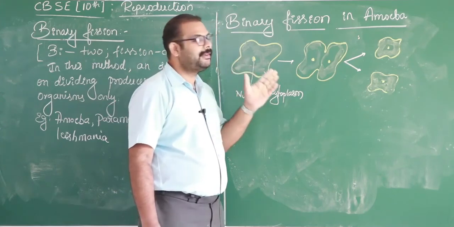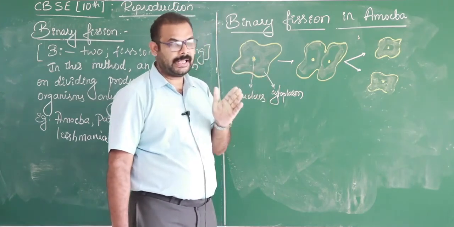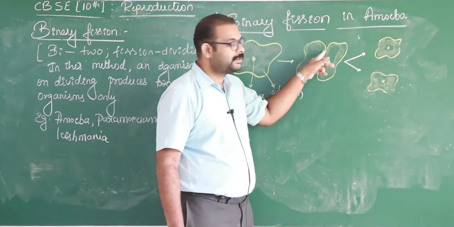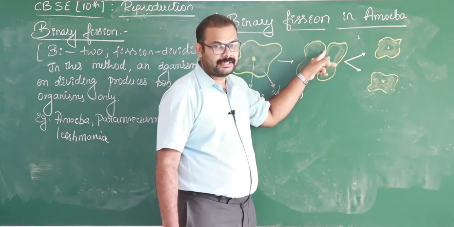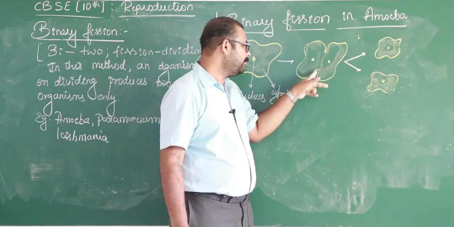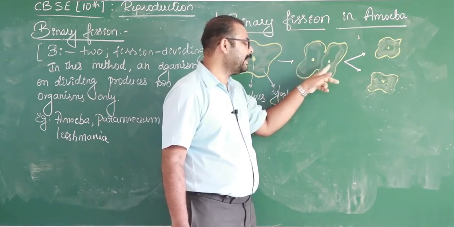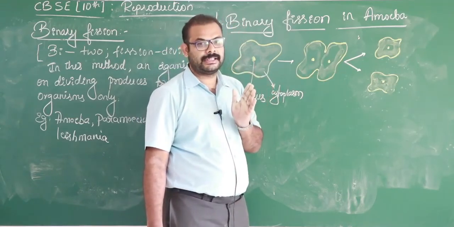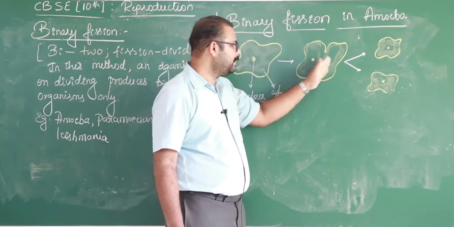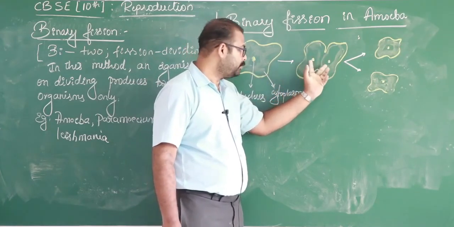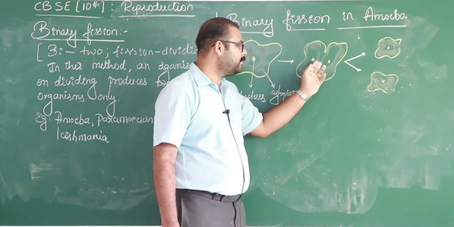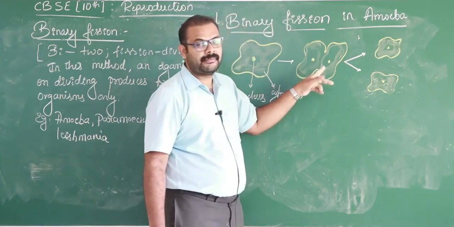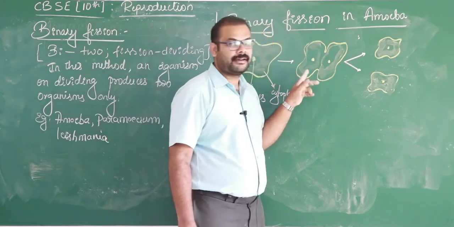At the same time, a groove forms in the middle of the organism. Here, these are the grooves you can see in the middle of the organism. This groove forms simultaneously with the division of the nucleus. After the volume and components of the nucleus increase, the nucleus divides to become two nuclei, and the nuclei move away from each other, while the groove forms in the cell membrane of the unicellular organism.